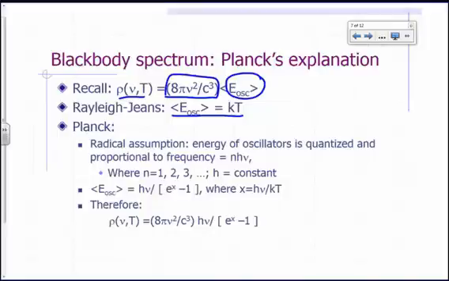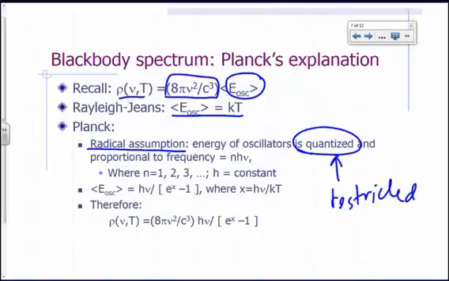So to try to explain the blackbody spectrum, Max Planck made a very radical assumption. He assumed that the energy of the oscillators is quantized. Okay, what does quantized mean? It's restricted. It cannot have just any value. It's restricted to certain allowed values. It's like money is quantized. You can have 1 cent, 2 cents. You cannot have 1.1 cents. There are jumps in between.